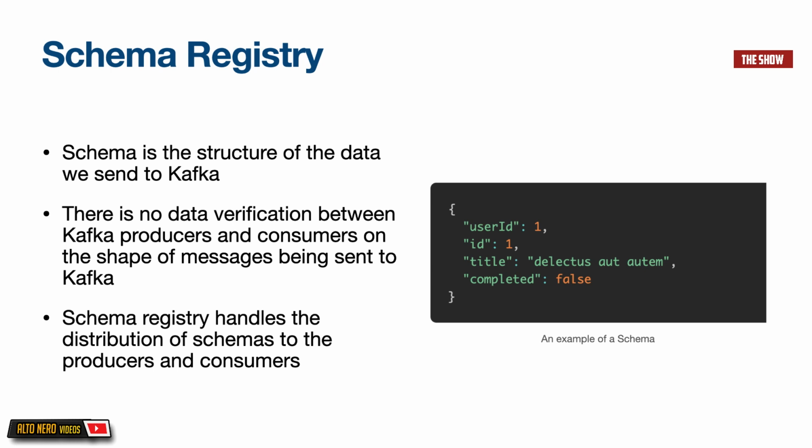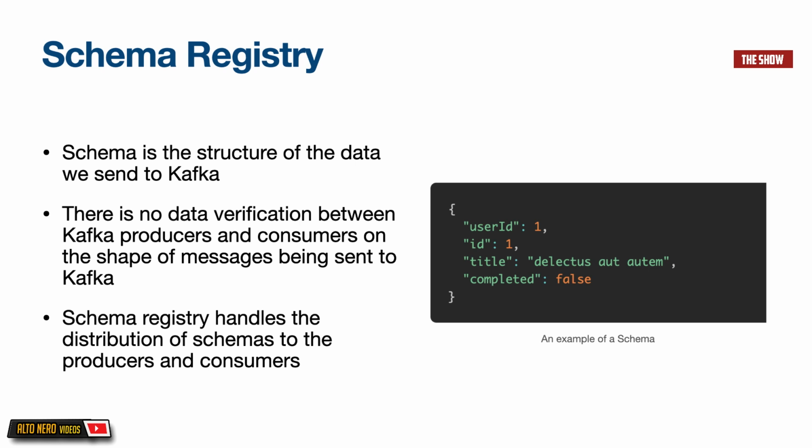Now, as far as Apache Kafka is concerned, we produce messages to Kafka. The messages are converted to a byte array and then sent to Kafka. So there is no way of verifying the shape of the messages that we send to Kafka. So we could send anything. Okay, we could publish anything to Kafka and the consumer will not be aware. Okay, so there is no data verification between the Kafka producers and consumers on the shape of the messages being sent to Kafka. This is where Schema Registry comes into play.